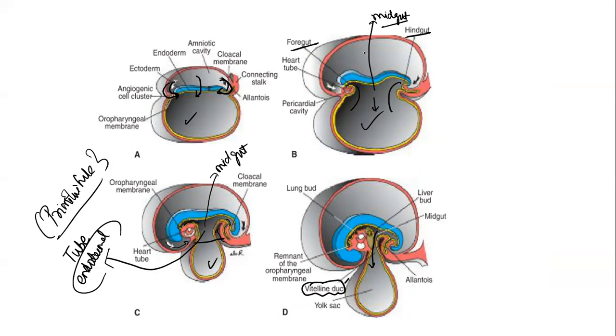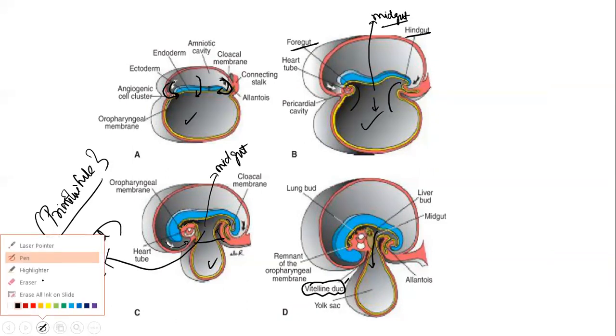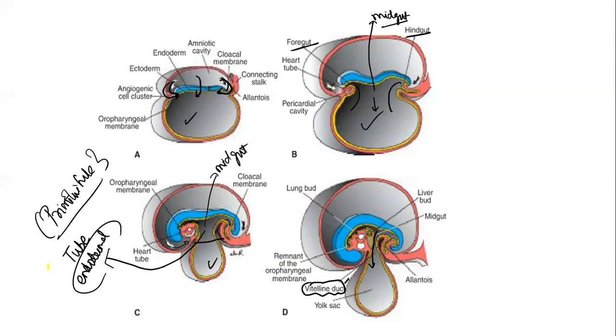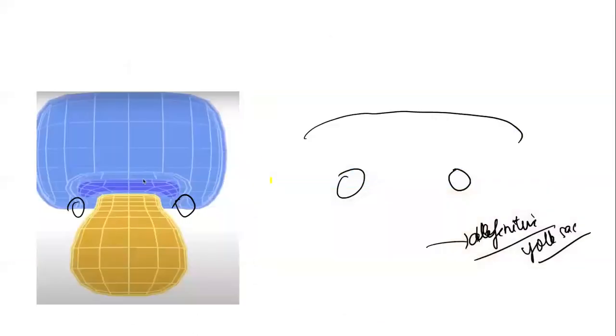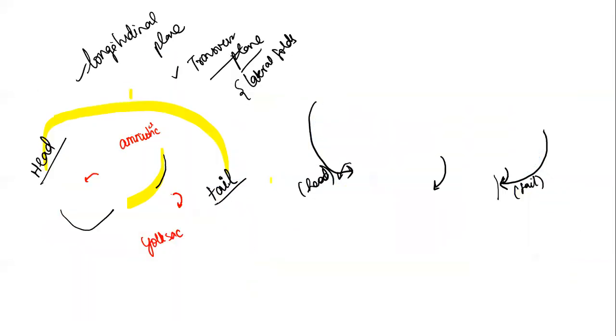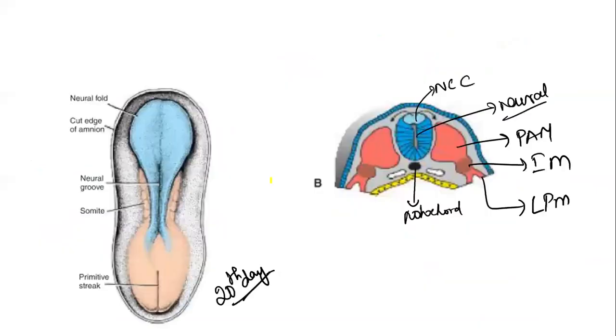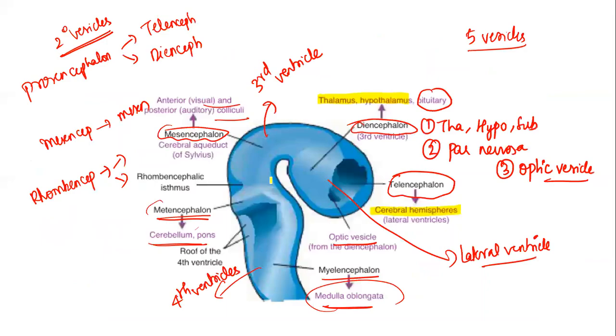Now simultaneously, can you appreciate certain structures? Suppose I exit in 25 minutes, do not mistake me, because this is a very important topic. He has given something called the oropharyngeal membrane and the cloacal membrane. Now, immediately you will think, I have heard this term somewhere before. Yes, sir, you have told me this. Yes, where I would have told you is during the procaudal plate and the cloaca.